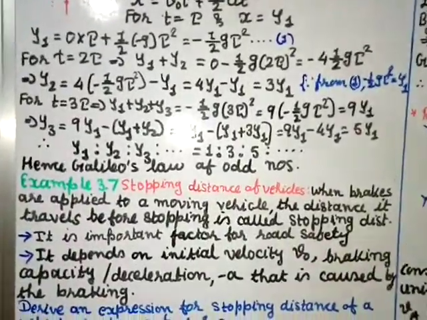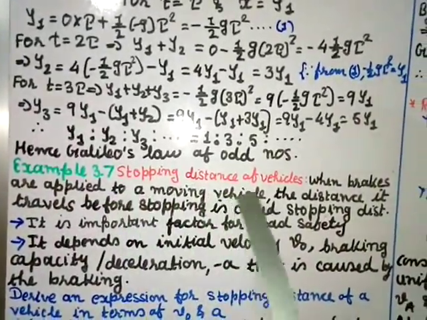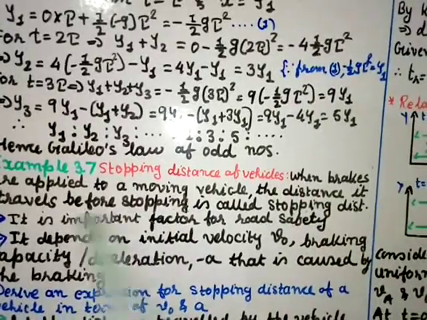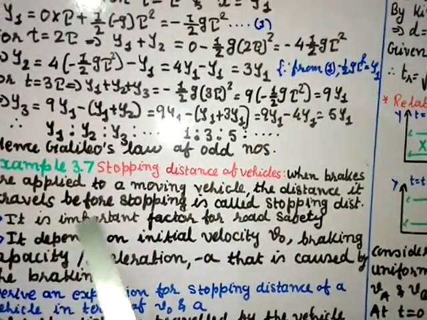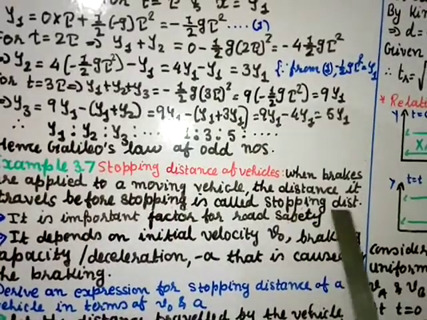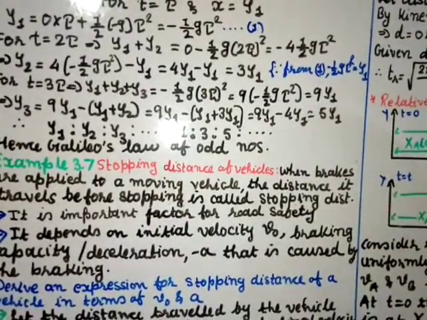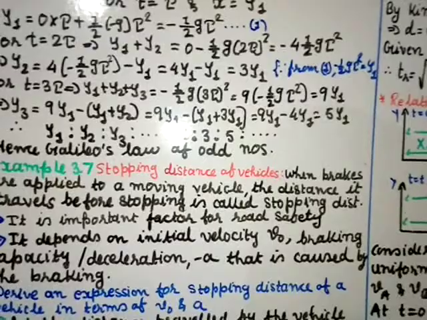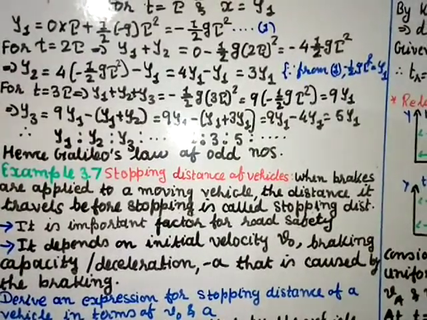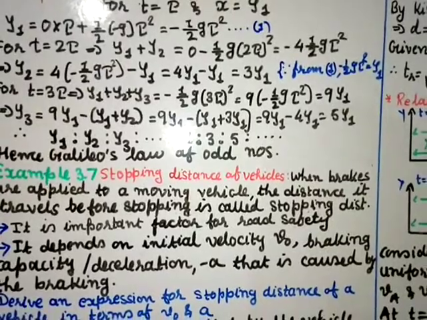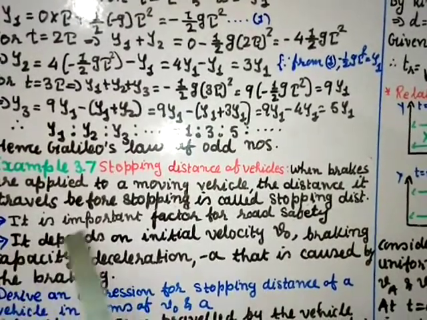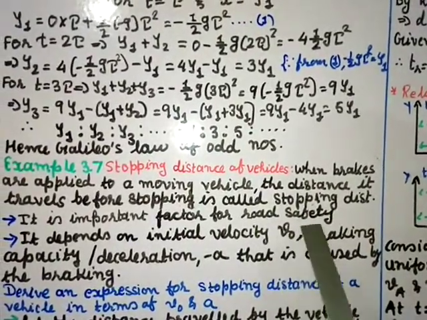Example 3.7. Stopping distance of vehicles. When brakes are applied to a moving vehicle, the distance it travels before stopping is called stopping distance. So when a car is moving, you give a brake. When you give a brake, before it stops, it will cover some distance. That distance we call a stopping distance. It is an important factor for road safety.